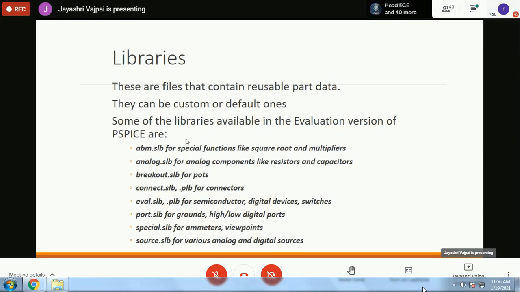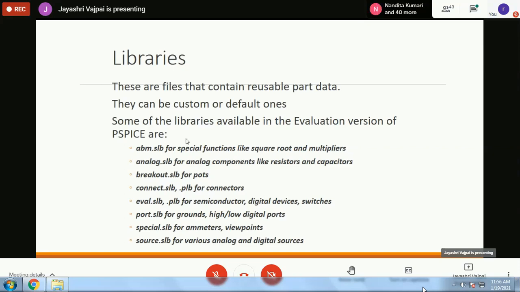Sometimes we need a bus. If you are doing microprocessor based design, suppose you are looking at the port output. Now a port normally contains 8 pins, so all those 8 pins can be formed in the form of a bus, right? Then we have eval.slb for semiconductor digital devices and switches. We have port.slb for grounds and high low digital ports. So you can design various types of ports here.